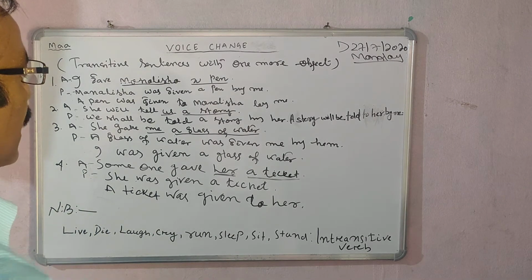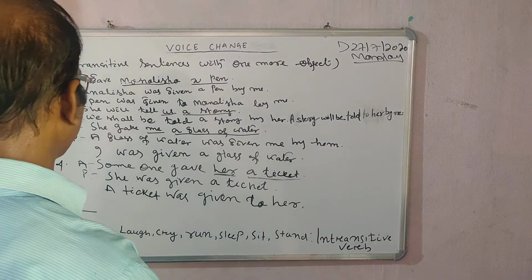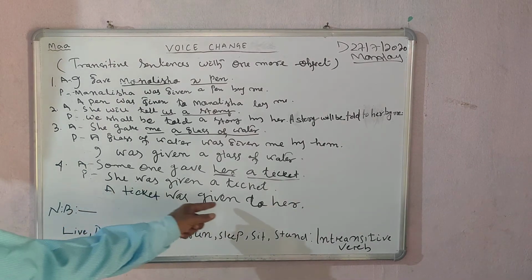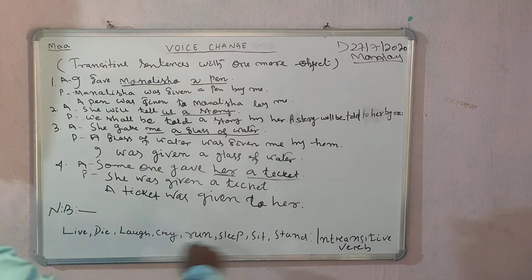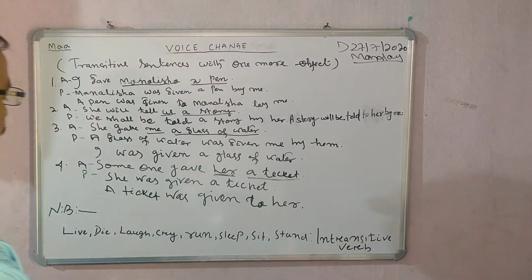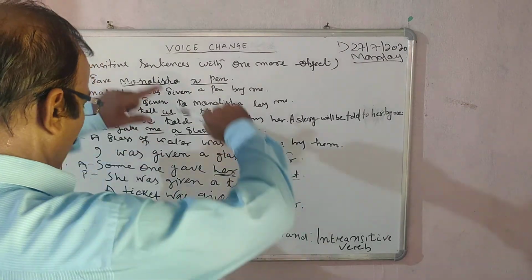Then next, come to the second object, a ticket. A ticket will be taken first in the sentence. A ticket was given to her. Don't write here by someone else. You only express this one. A ticket was given to her.